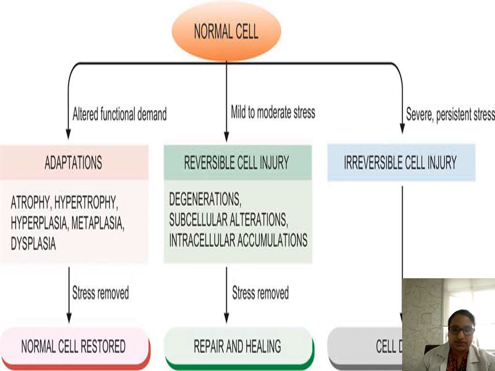or apoptosis. So today we'll be dealing with the cellular adaptations, that is atrophy, hypertrophy, hypoplasia, metaplasia, and dysplasia. So when these adaptations occur and the stress is removed, that is when the altered functional demand is removed, then the cell will be restored to normal.